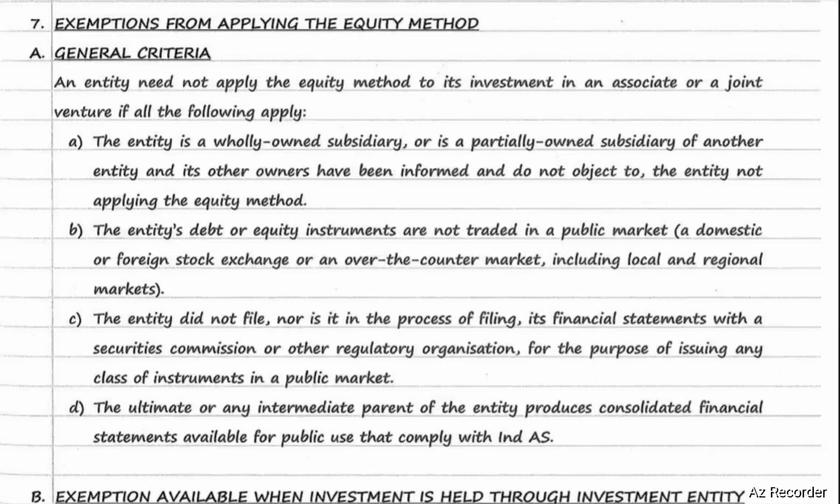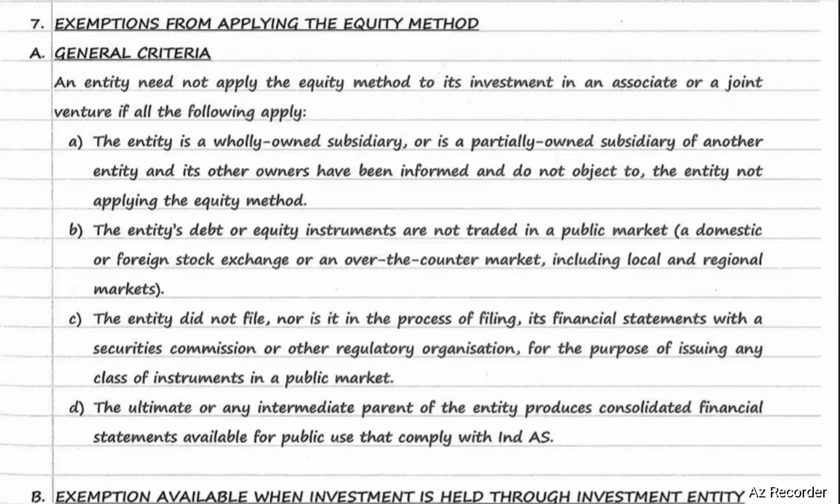Third, the entity did not file, nor is it in the process of filing, its financial statements with a Securities Commission or a regulatory organization for the purpose of issuing any class of instruments in a public market. Fourth, the ultimate or any intermediate parent of the entity produces consolidated financial statements available for public use that comply with Ind AS. If all the conditions are satisfied, then the entity need not apply the equity method to its investment in an associate or joint venture.